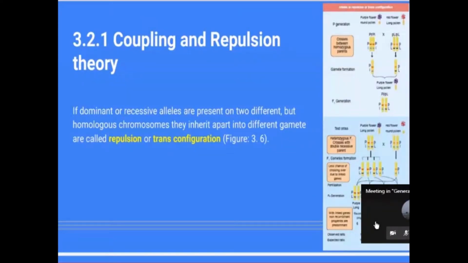So see here, in repulsion, they won't be a pair. They will separate. See here, capital P, small l. Capital P, small l are considered the parental alleles. Capital P is responsible for the purple color and small l is responsible for the round pollen. They are not present in the same chromosome. Suppose they are present in the same chromosome, they are not present as a pair.